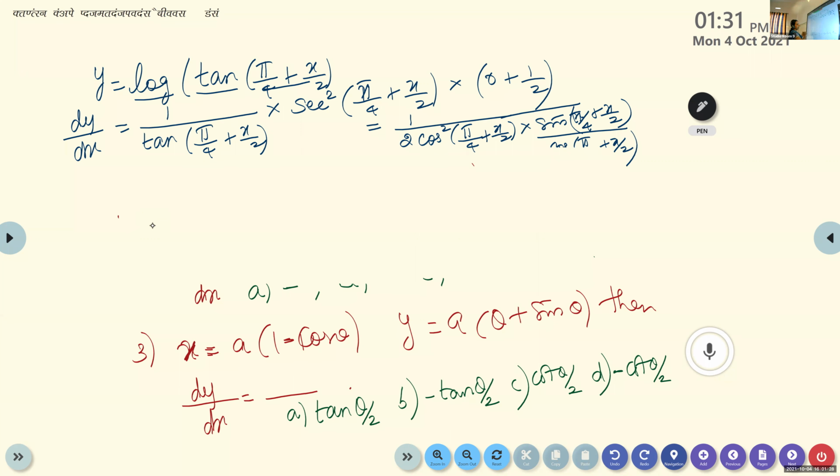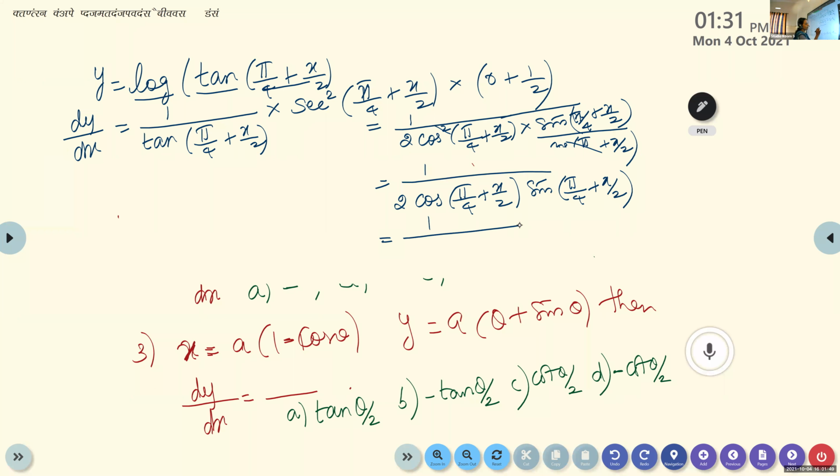Check your answers. Now what happened? One cos will get cancelled. So we get 1 by 2 cos pi by 4 plus x by 2 into sin pi by 4 plus x by 2. 2 sin A cos A, what is that? It will become sin 2A.